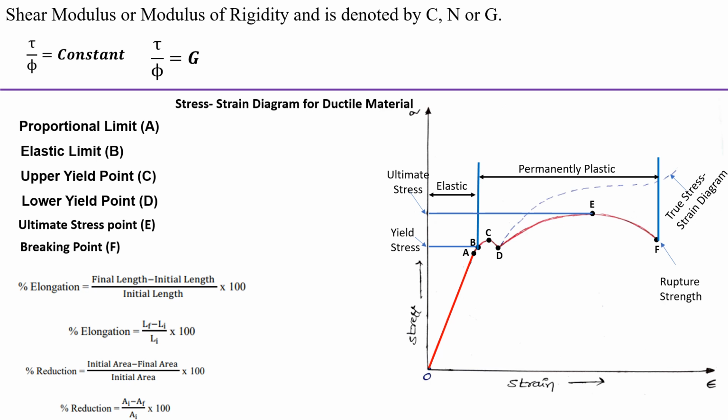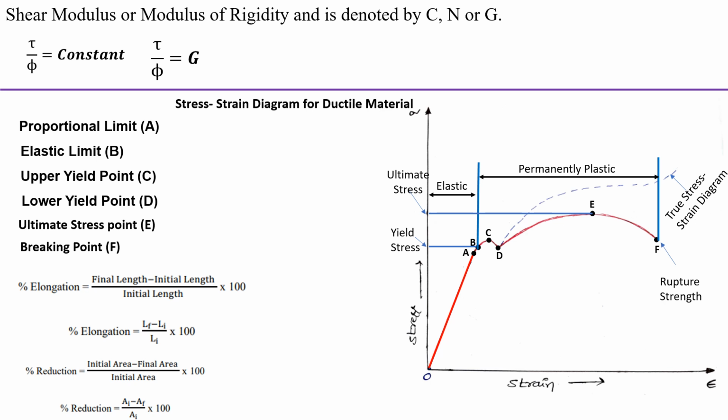Upper yield point means the maximum load required to initiate the plastic deformation, and lower yield point means the minimum load to maintain the plastic deformation. Next one is the ultimate point, the maximum load the material withstands without breaking. Next one is the breaking point, where the material breaks.